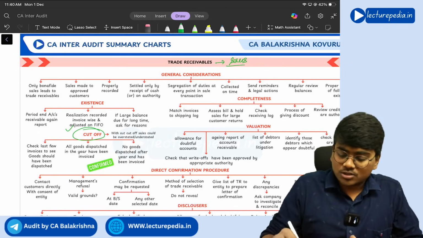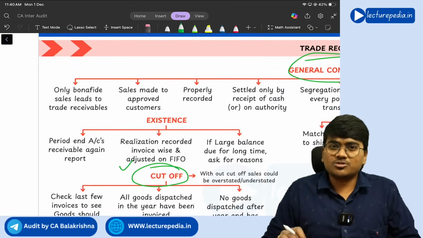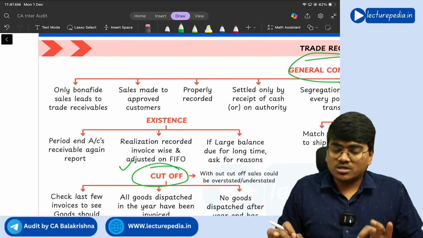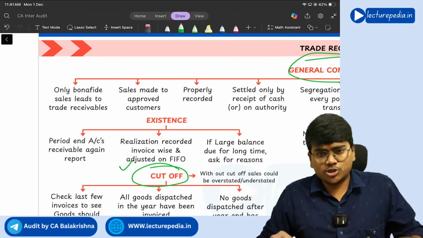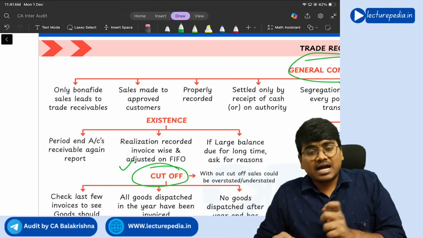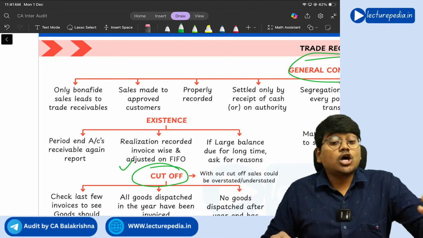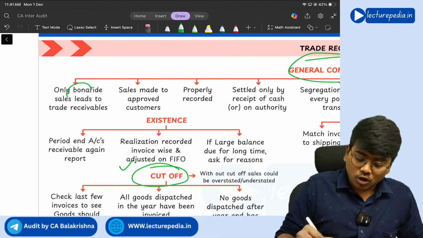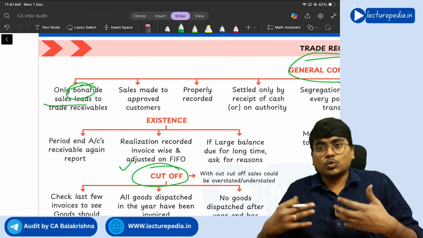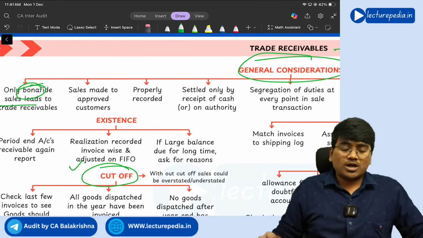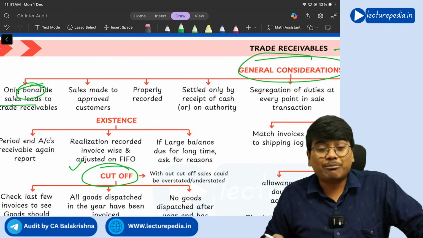Okay, let us start. So what are certain general considerations that need to be seen by the auditor with respect to trade receivables? First of all, the auditor needs to see whatever the trade receivables that have been shown in the books of accounts, have they occurred because of genuine sales only, or are there any fake sales? Or are they all bona fide sales only? Bona fide means genuine, true, real, understanding. Next, whatever the sales that the company has made, that should be made only to approved customers.